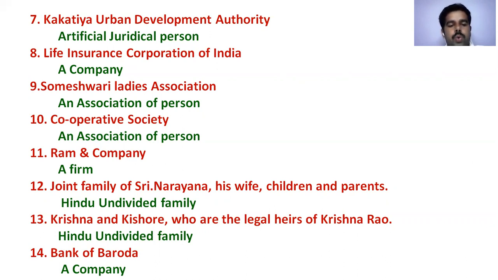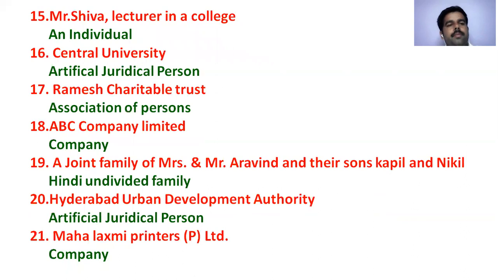Krishna and Kishore, who are legal heirs of Krishna Rao, Hindu undivided family. You observe they belong to only one family, that's why they come under Hindu undivided family. Then Bank of Baroda, a company. The next, Mr. Shiva, a lecturer in a college, an individual. Central University, artificial judicial person.